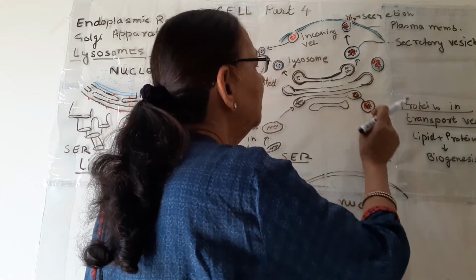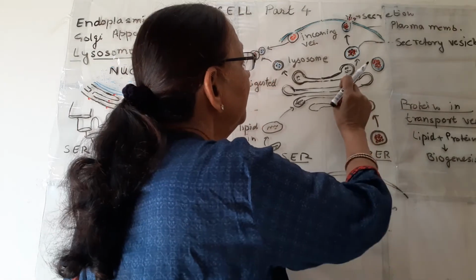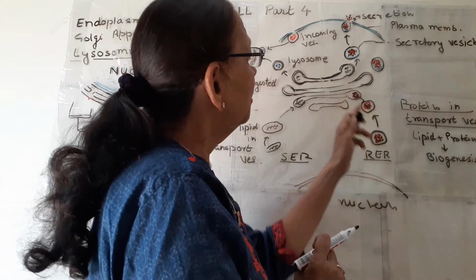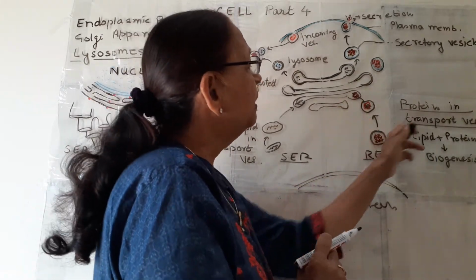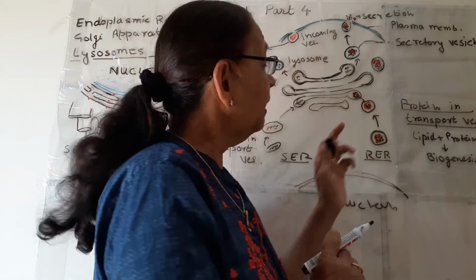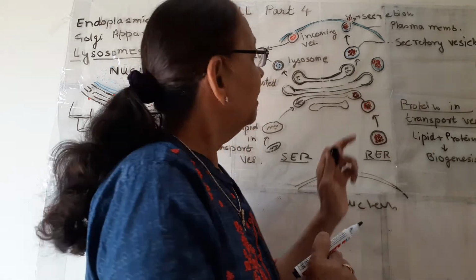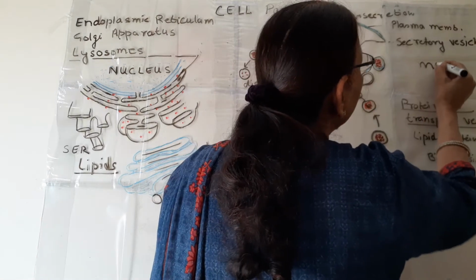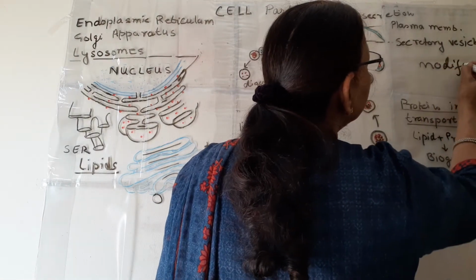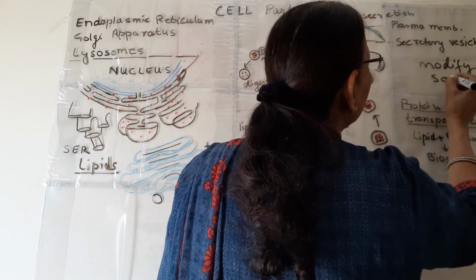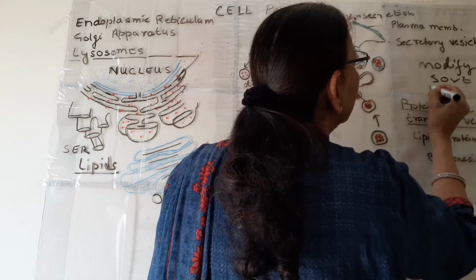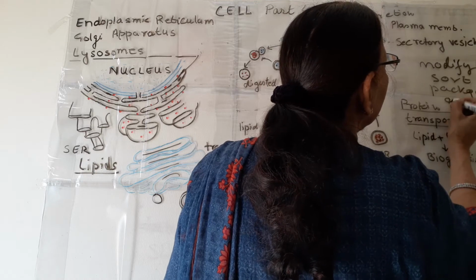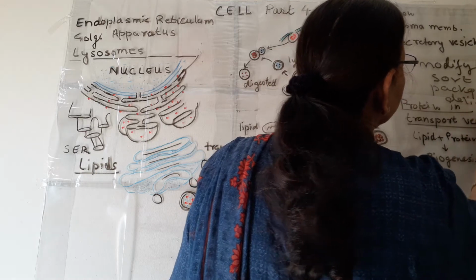Now this vesicle comes from the cytoplasm near the Golgi bodies, and Golgi bodies absorb these transport vesicles having protein. Now Golgi bodies, as I have told you, modify these proteins, sort them out, package them and then deliver them.